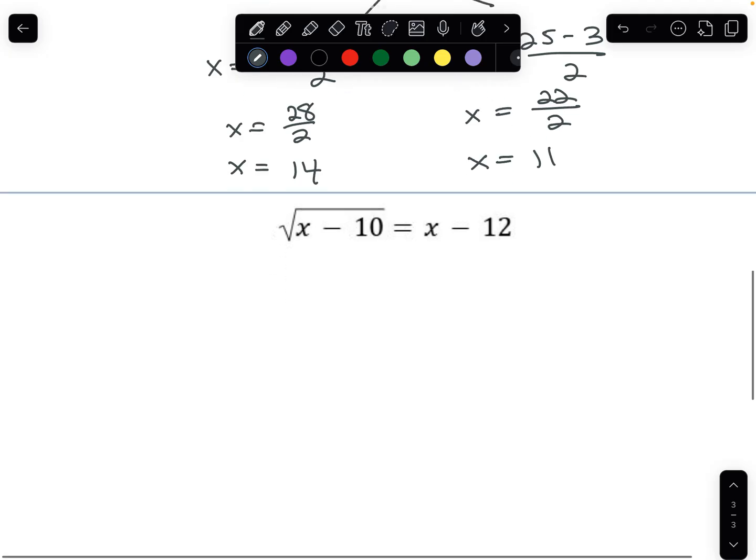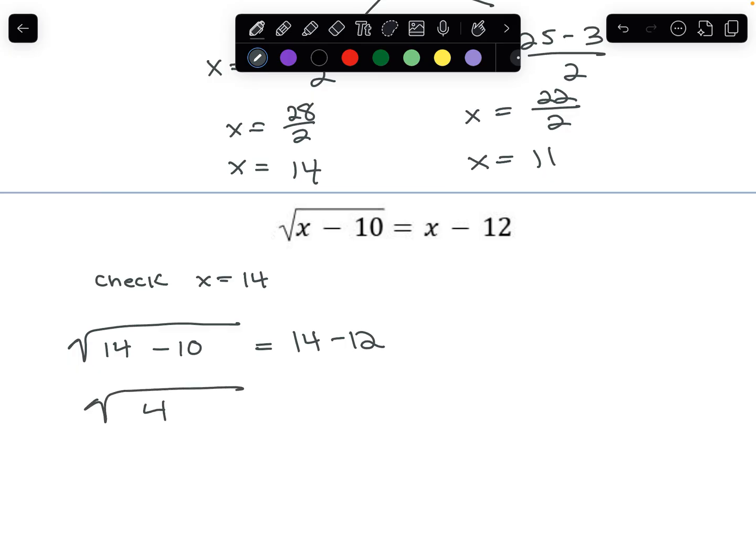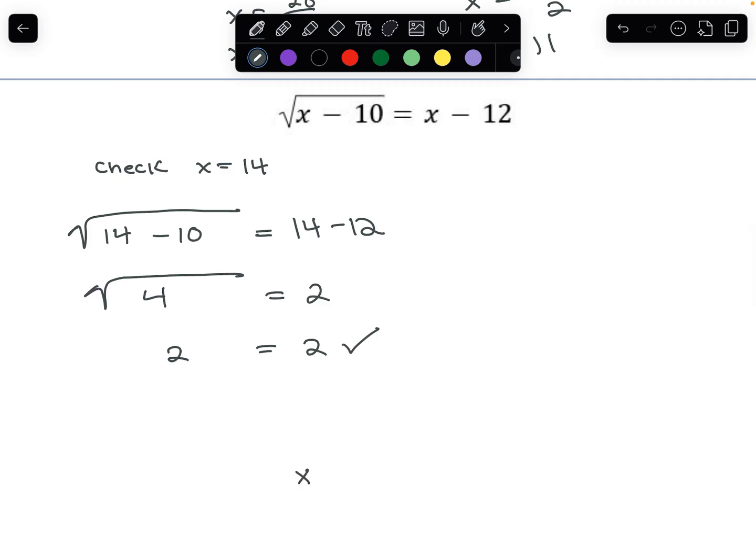So I have this copied down again. This is our original equation. And now we're just going to check both of our answers, starting with x equals 14. So in order to check, anywhere we have an x, we just put a 14. So we have the square root of 14 minus 10 equals 14 minus 12. On this side, we have the square root of 4 equals 2. And simplifying, we get 2 equals 2. And that's correct. So we know our solution x equals 14 is real.